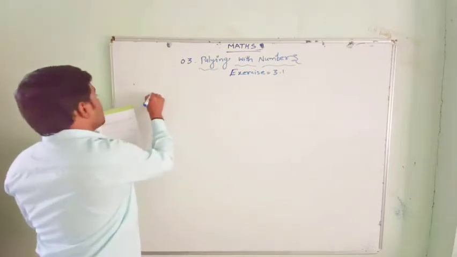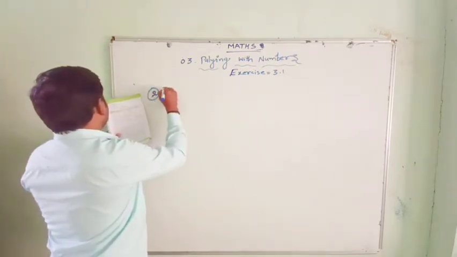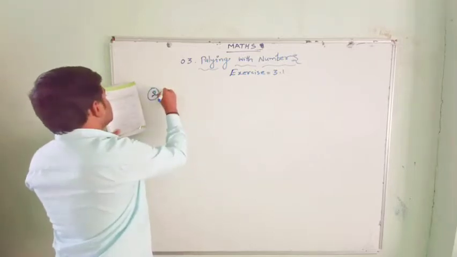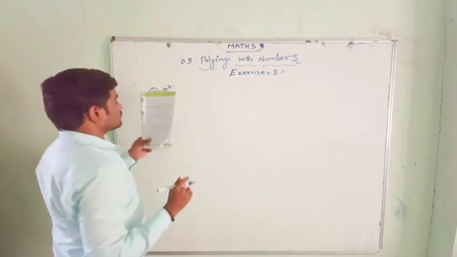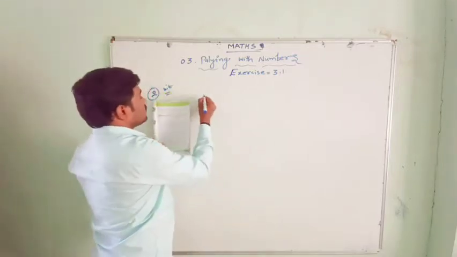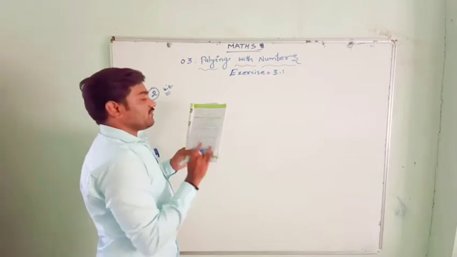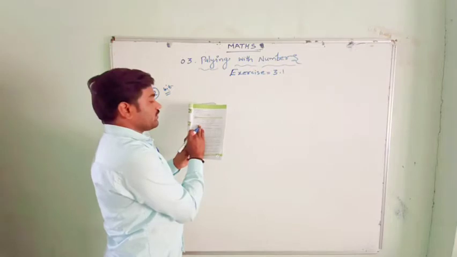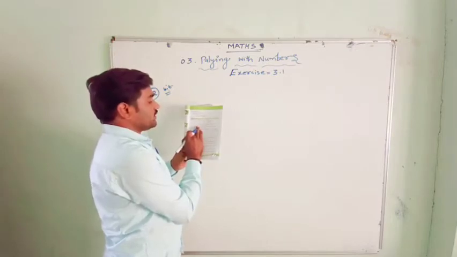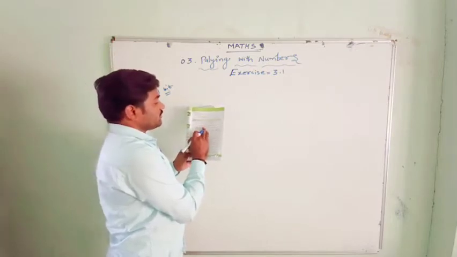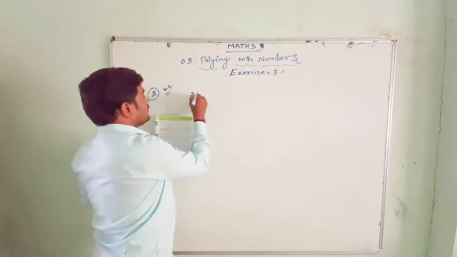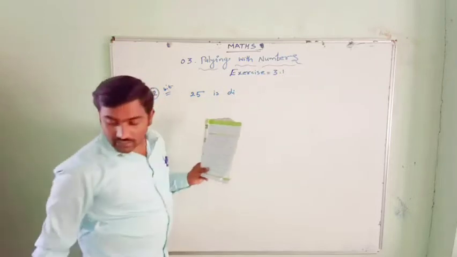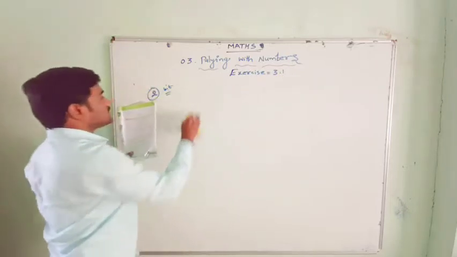Here, the second bit: 25, 125, 250 and so on. I will write the numbers first.